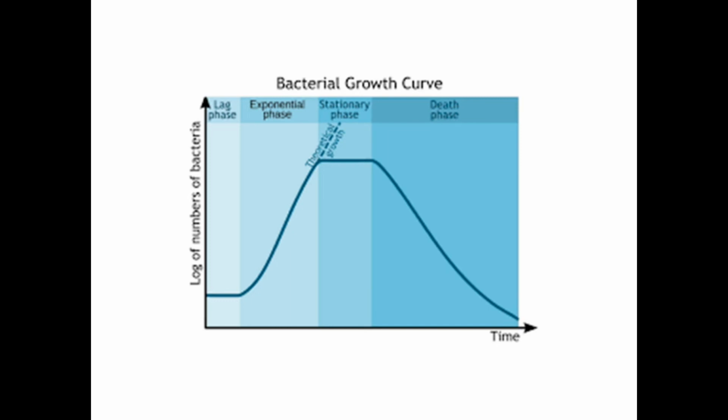The difference between the stationary phase and the lag phase, both of which show a flat straight line, is that in the lag phase there is no cell division, only bacteria adapting to the environment, whereas in the stationary phase there is cell division, but also cell death, and that results in a constant high level of bacterial cell number in the culture media. And the fourth phase is the death phase, the decline phase, during which the bacterial number is continuously reduced.